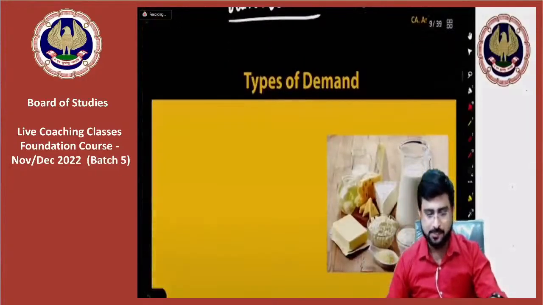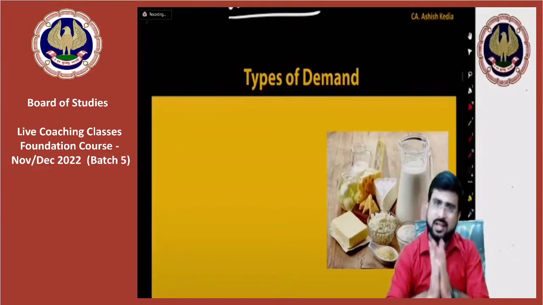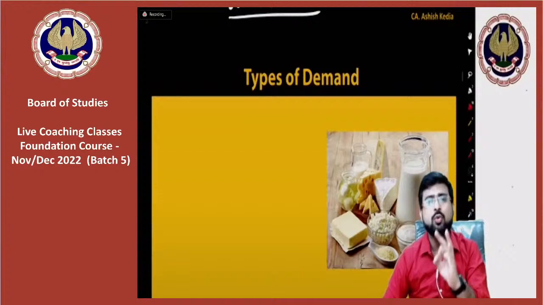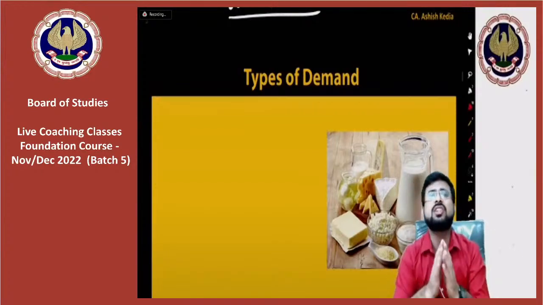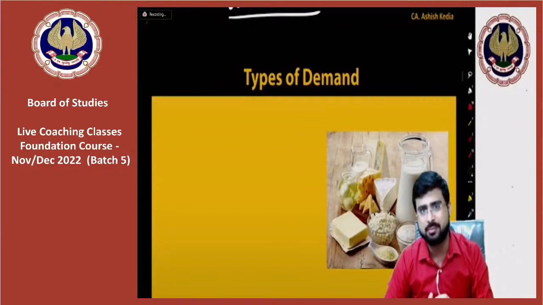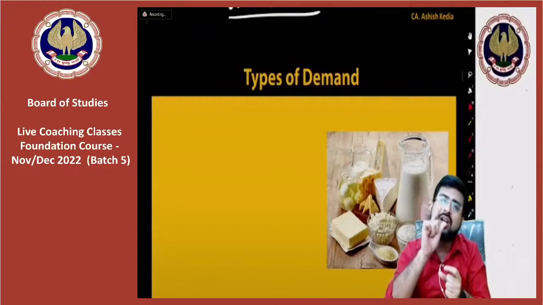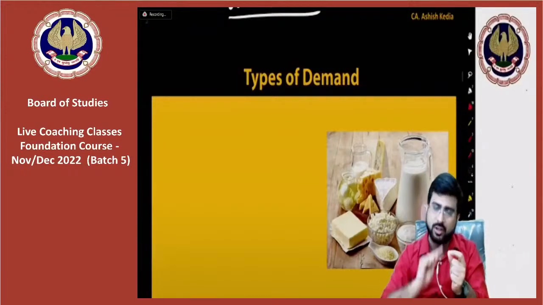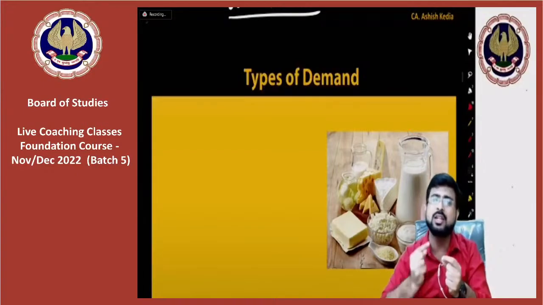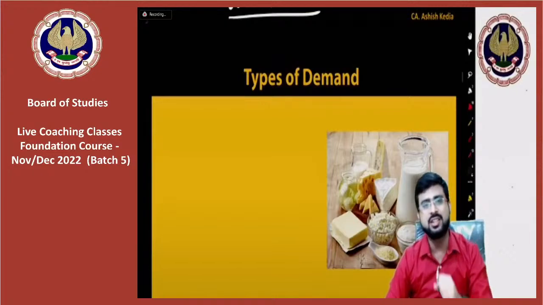Types of demand. Two types of demand we have understood. I'll explain both in English and Hindi. First in English, okay? So the first type was joint demand. It was demand for those commodities which are required together, like car and petrol. And then I explained derived demand. Derived demand is basically an indirect demand which arises to fulfill direct demand. To build a house, we will need cement, stones, iron rods and everything. So the demand for this cement, stones and iron rods is derived demand. Okay. Now I'll explain it in Hindi once again.